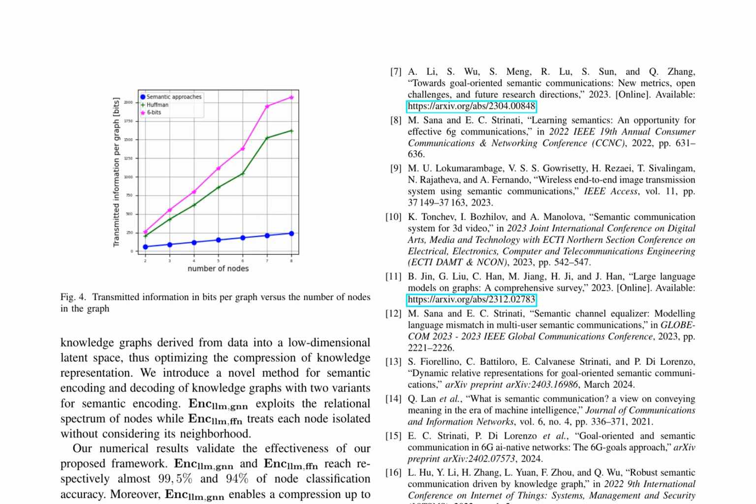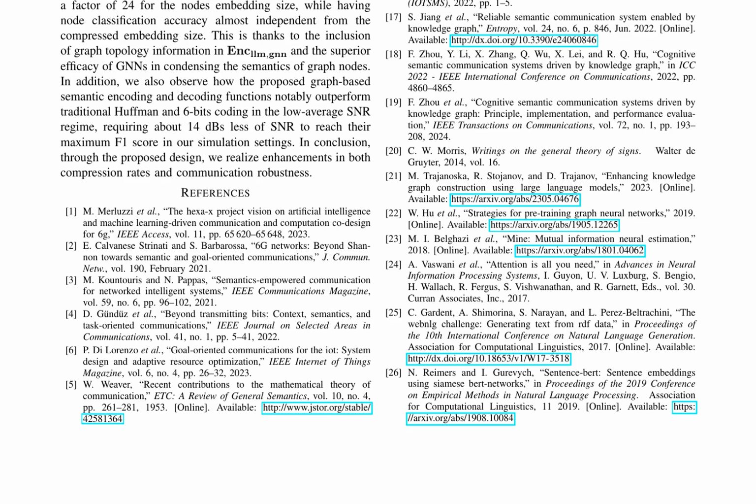The proposed graph-based semantic encoding and decoding functions outperform traditional Huffman and 6-bit coding in the low-average SNR regime, requiring about 14 dBs less SNR to reach their maximum F1 score in simulation settings. These enhancements in compression rates and communication robustness are realized through the proposed design.